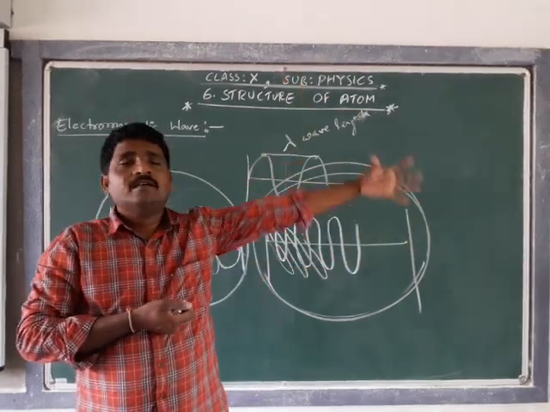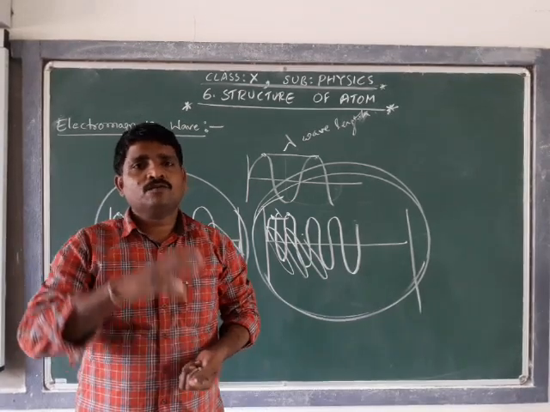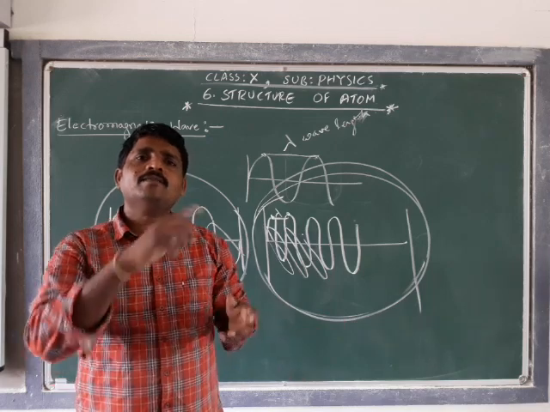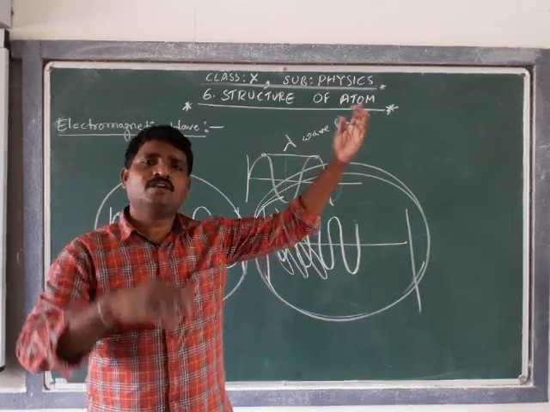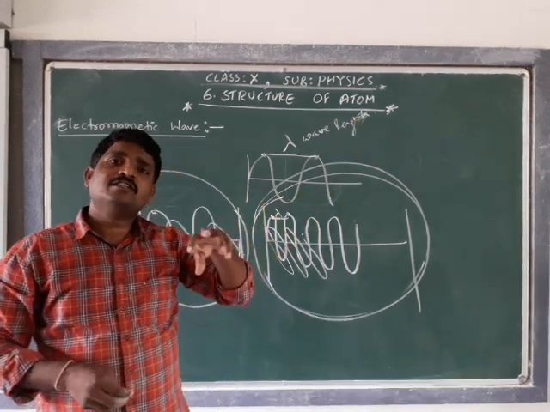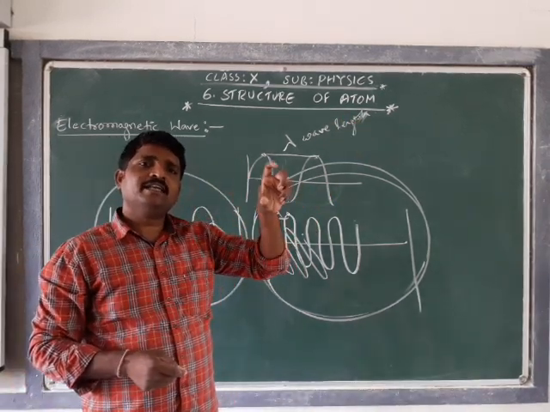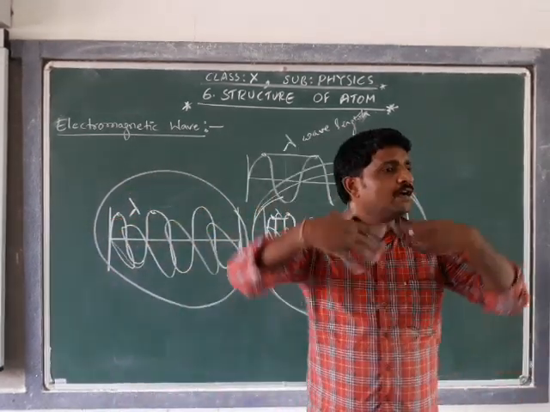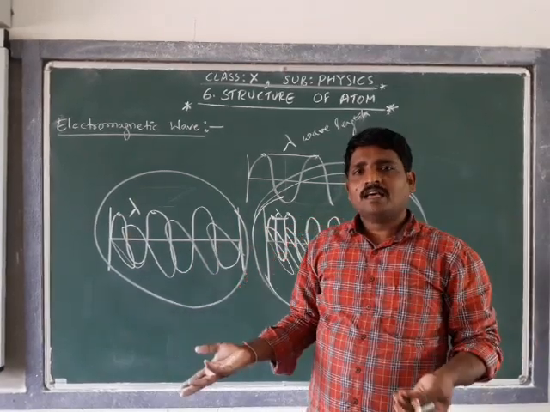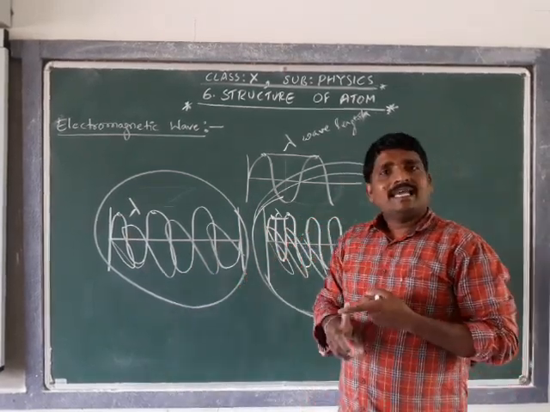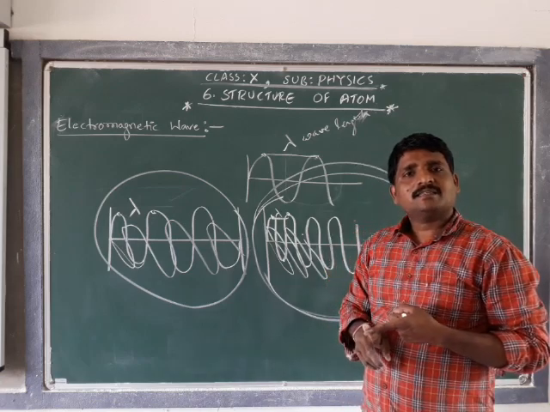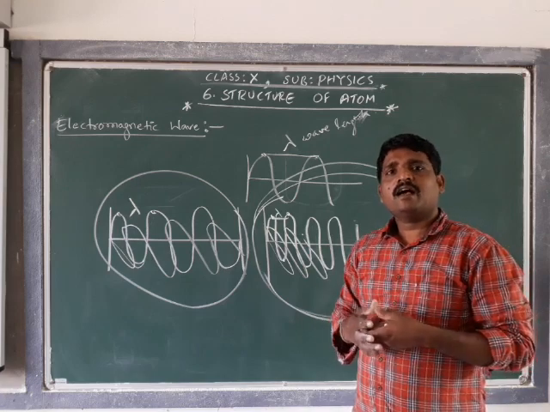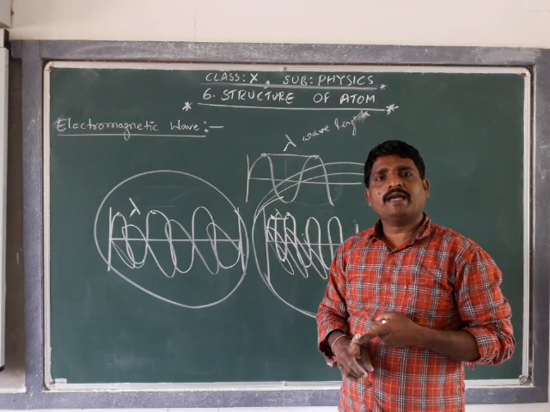Now we have a cell phone tower, where without any connection to our mobile phone we are able to talk with our friends and relatives. How is the connection between that cell phone tower and the handset established? This is also done with the help of electromagnetic waves, which are invisible. Around us there might be many invisible electromagnetic waves. X-rays are another example: whenever we go to the orthopedic center, the doctor suggests an X-ray. That X-ray is also one of the examples of electromagnetic waves.